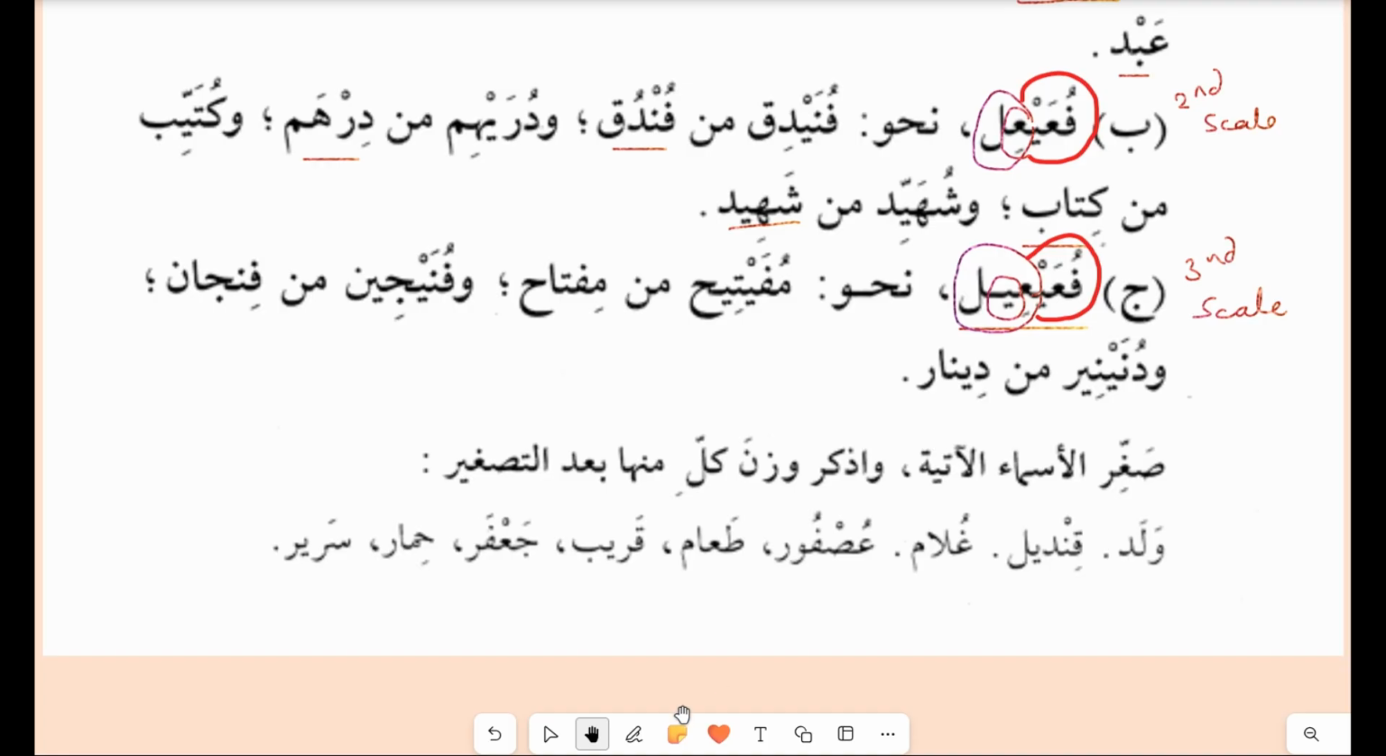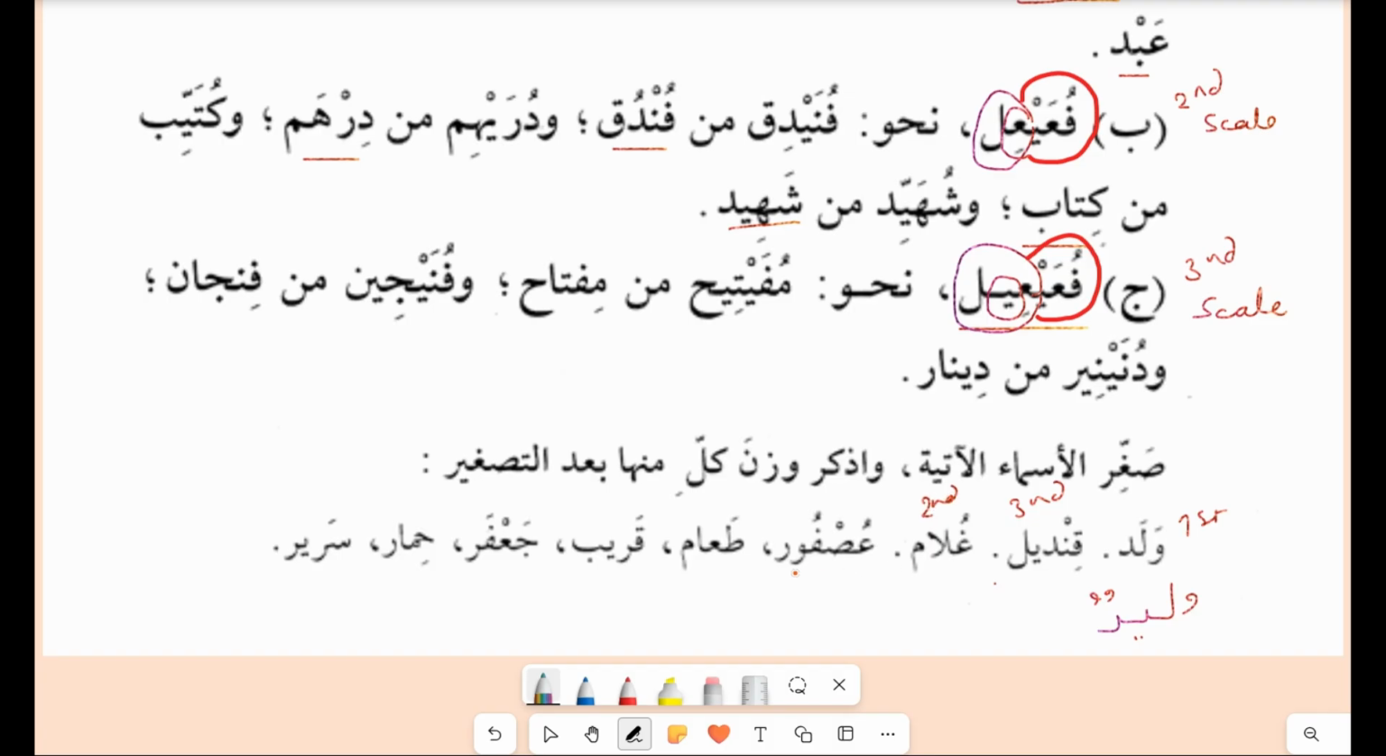So let's do this. I will just write first, second, third scale. Walad is made on the first scale. What is it? Wulaydun. Qandil: on which scale is it made? The third scale. So what will it be? Qunaydil with the ya. So it will be on the third scale. Ghulam is made on the second scale. Ghulaymun. So here on the second scale.